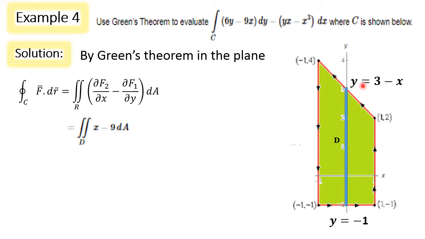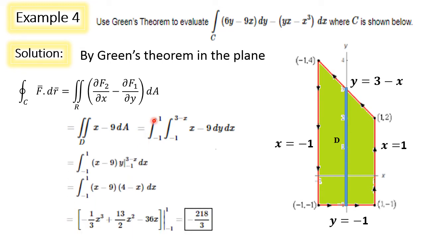So y varies between minus 1 and 3 minus x. Then move the strip to the leftmost part of the region, where the value of the second variable x is minus 1. Move the strip to the rightmost end of the region, where the value of x is 1. So x varies between minus 1 and 1. So the region of integration is y varying between minus 1 and 3 minus x, x varying between minus 1 and 1.